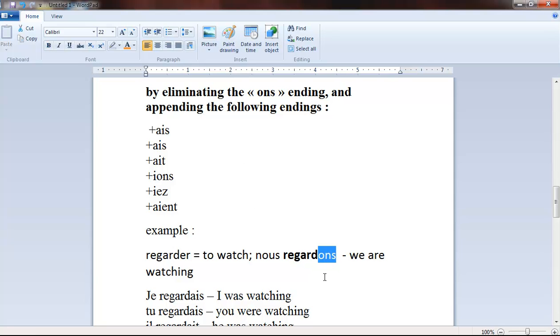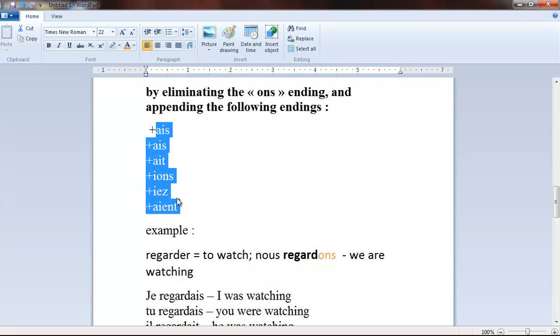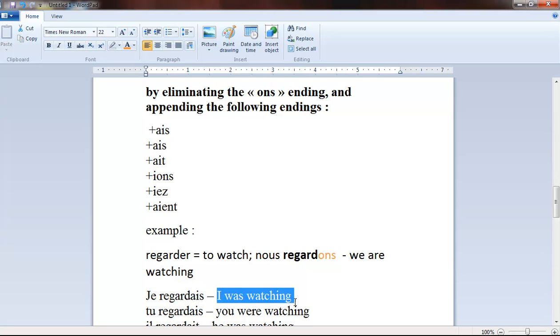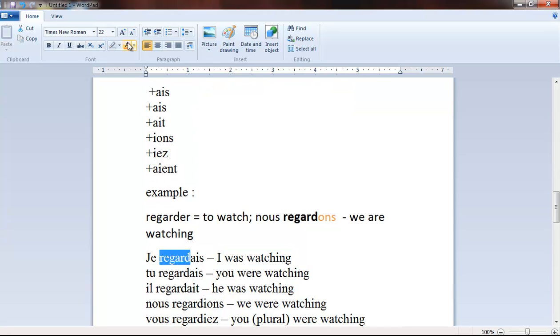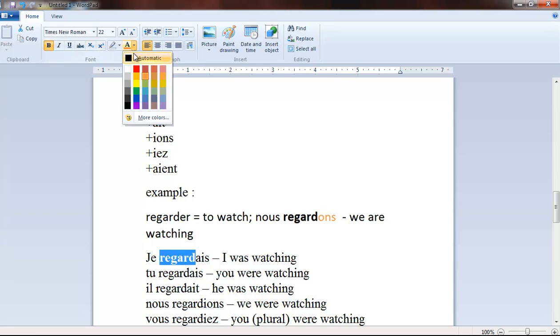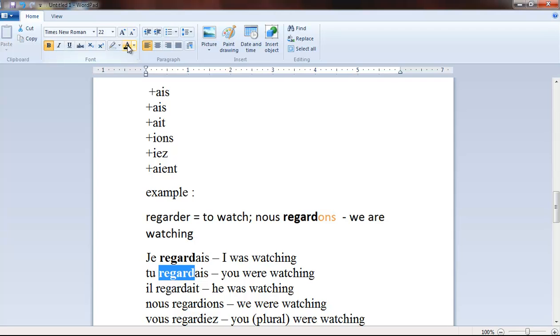On this root, regard, you will put the following endings, and in this way you build the past tense continuous. So you have this root. Let me color it so that you understand, in bold color, black.